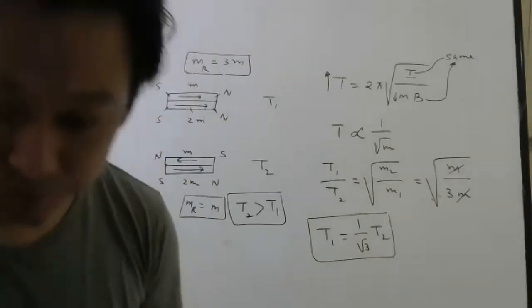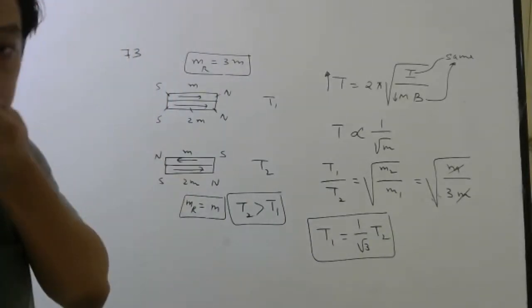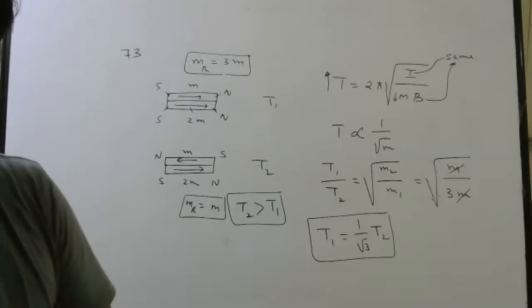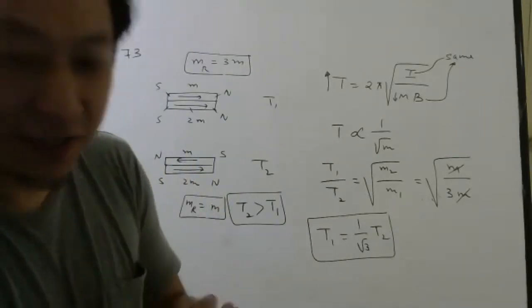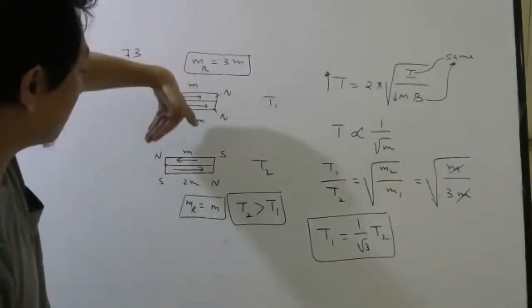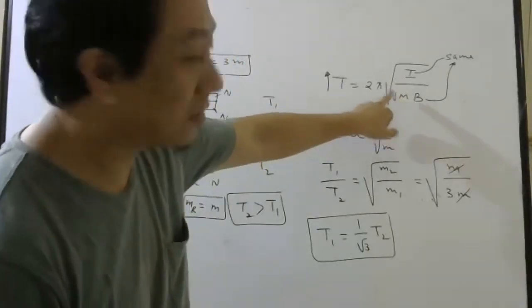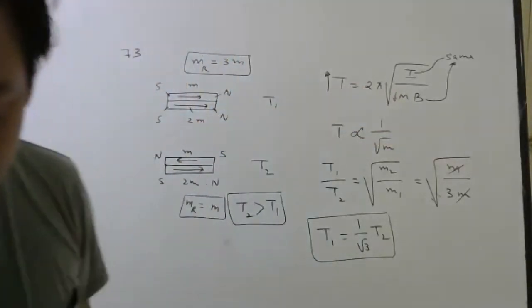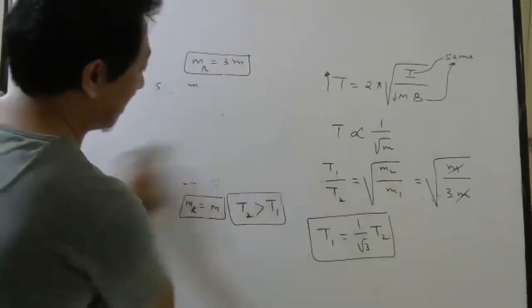Last question. Done, this one is done. For exam purpose, no need to draw diagrams and all. Just read and you will understand that if one of them is reversed, magnetic moment will decrease. If magnetic moment decreases, time period will increase. All this is done so that you can understand easily.